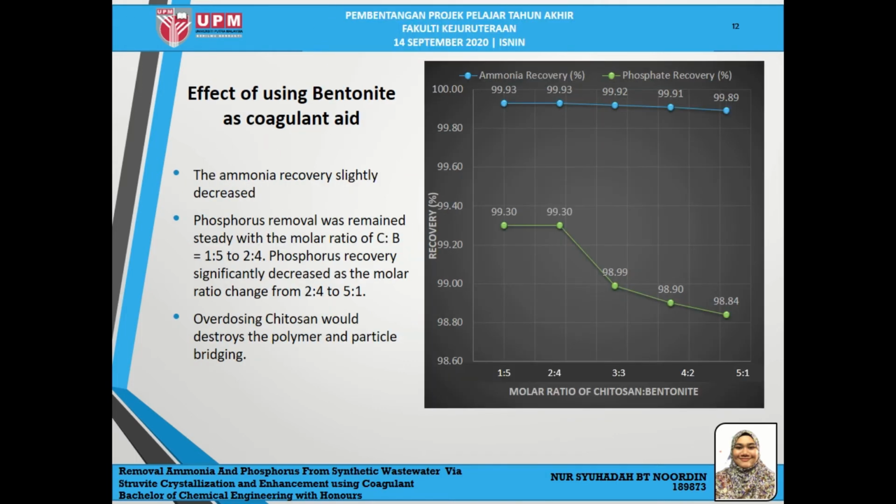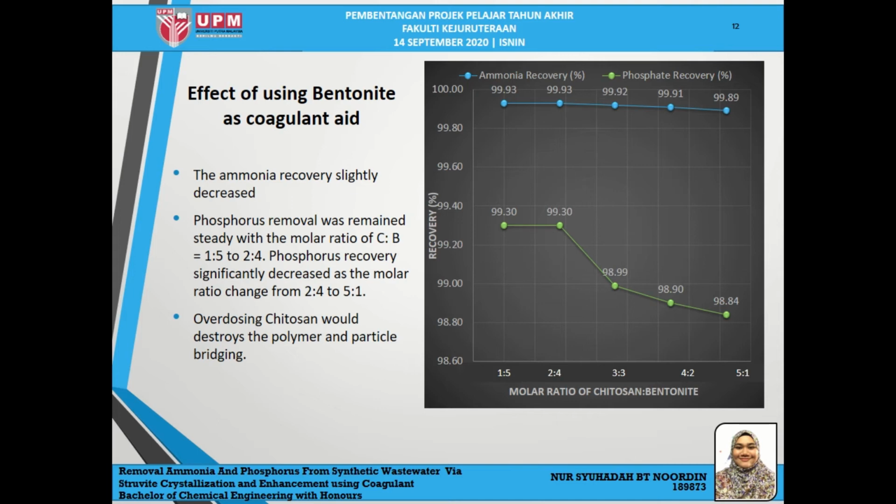Next, the effect of using bentonite as a coagulant aid. Even though Chitosan can enhance the struvite formation, it works well when the right combination of bentonite is used. Therefore, the effect of the mixture ratio of Chitosan to bentonite was studied at 1:5, 2:4, 3:3, 4:2 and 5:1 under the optimum condition. So from the graph, the ammonia recovery slightly decreased, or actually there is no significant difference.